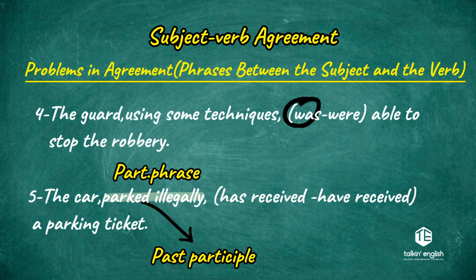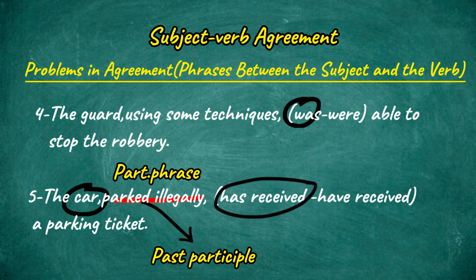What I need to do now is cross out this participial phrase, cross out parked illegally. One of the words that are left will be the subject. Here I have the car. Which word of them is the subject? The or car? Yes, it is the word car. It is the noun. The word car here is the subject and it is a singular subject. And because it is a singular subject, I have to choose a singular verb. Which verb of the two that I have here is the singular one? Has received or have received? Yes, it is has received because it has the helping verb has, which is in the singular form.